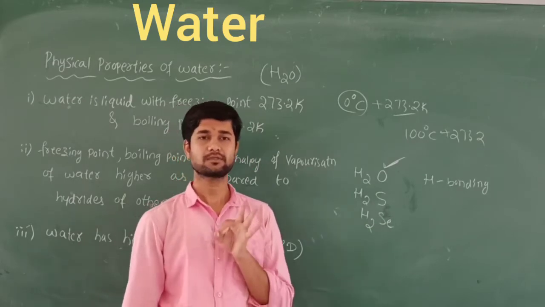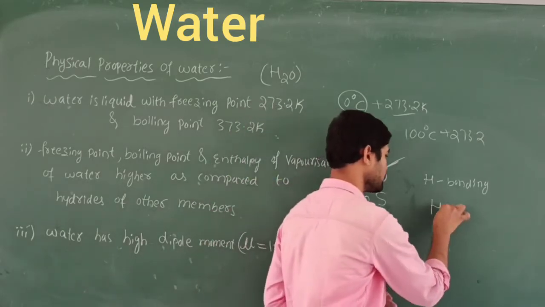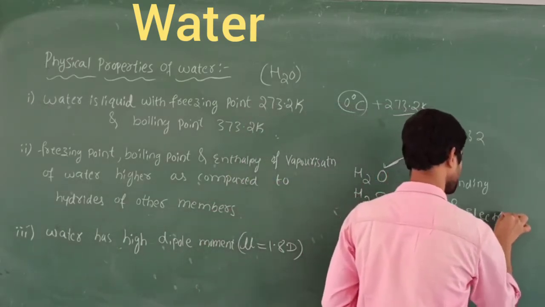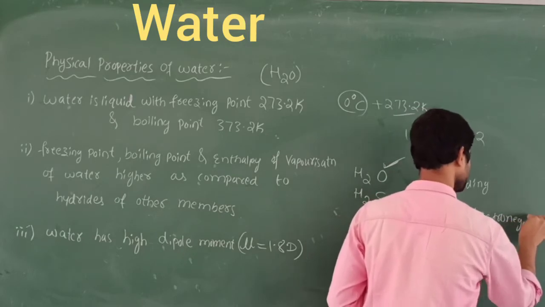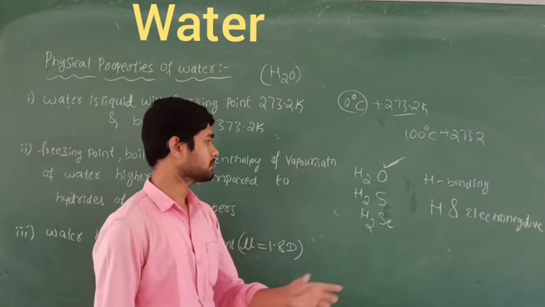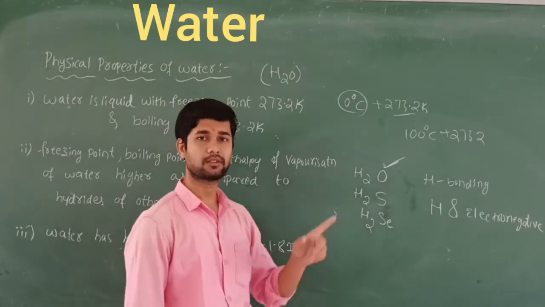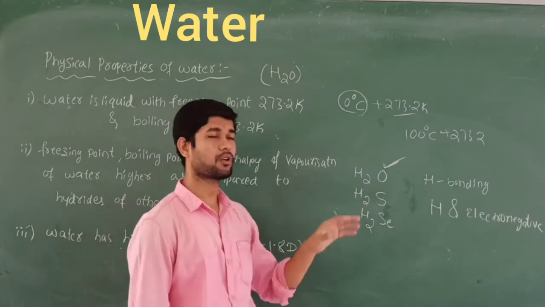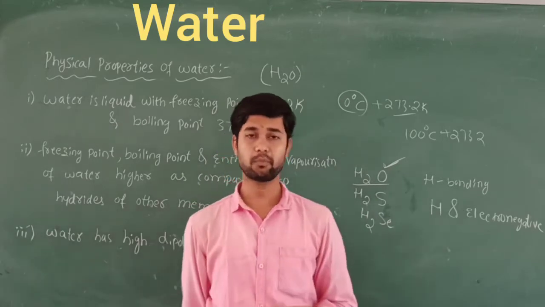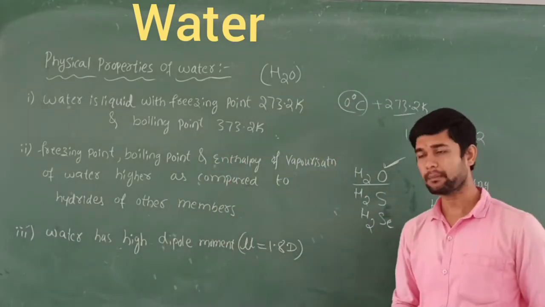Because for the formation of a hydrogen bond, hydrogen must be there, along with a highly electronegative element. Oxygen is highly electronegative, and also nitrogen; only then will hydrogen bond formation take place. That's why water has a high boiling point and high freezing point compared to the hydrides of other members.